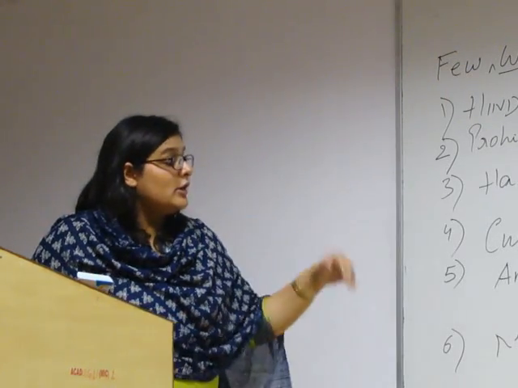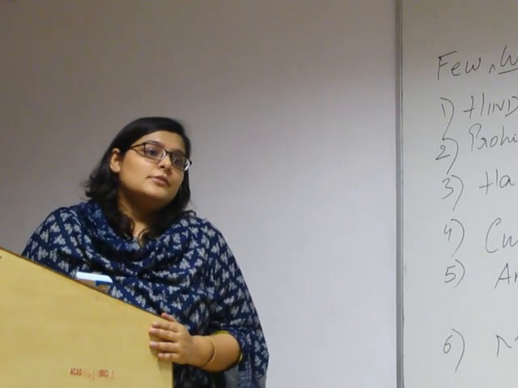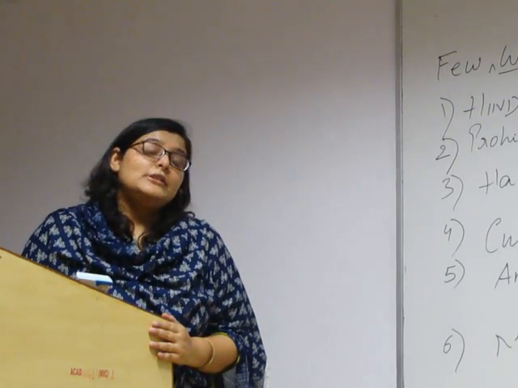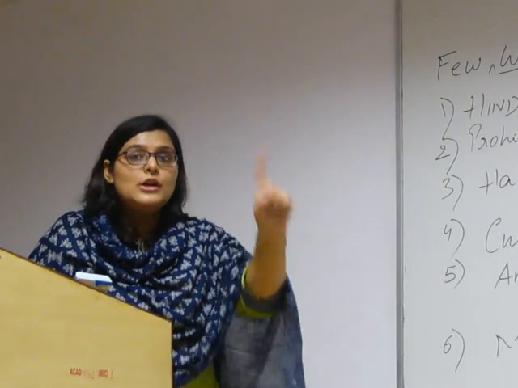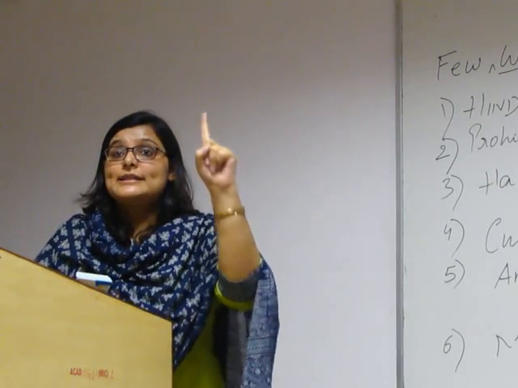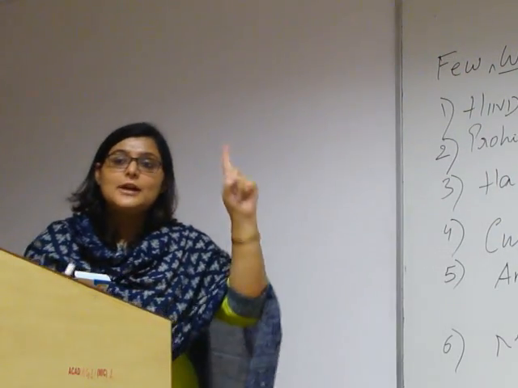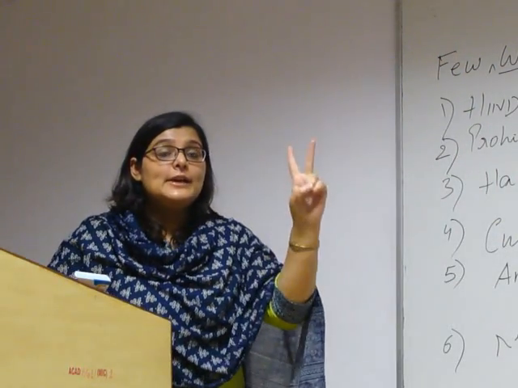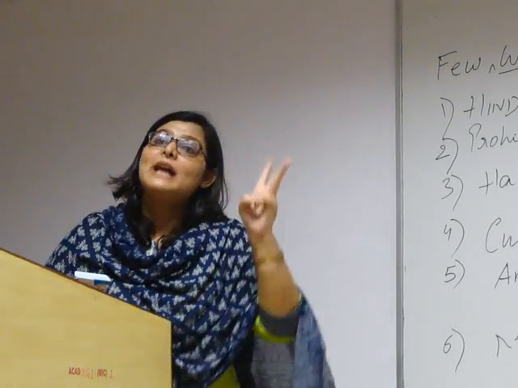The last is your Sapinda relationship. Ma'am, these prohibited degree marriages are void ab initio. Yes, they are void ab initio. There are three marriages which are void ab initio. That is your section 11. Section 11 talks about three kinds of marriages which are void ab initio. First, bigamous marriage. Second, marriages between prohibited degrees. Third, marriage between Sapinda relationship.